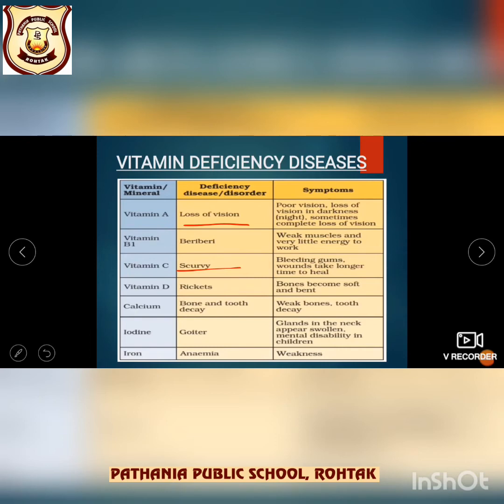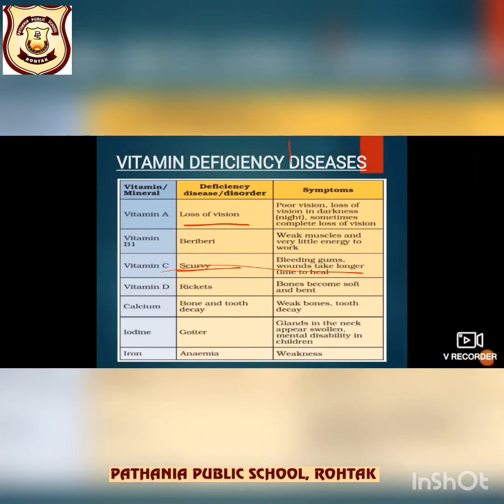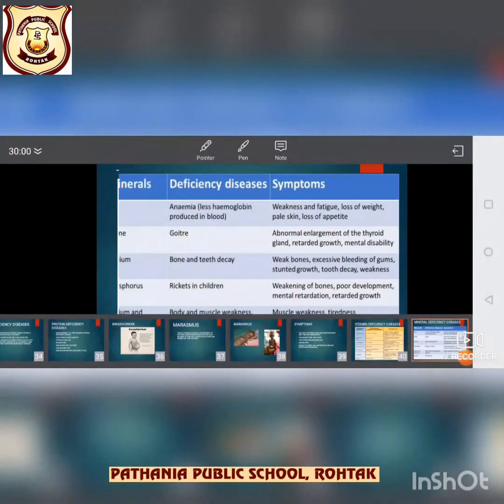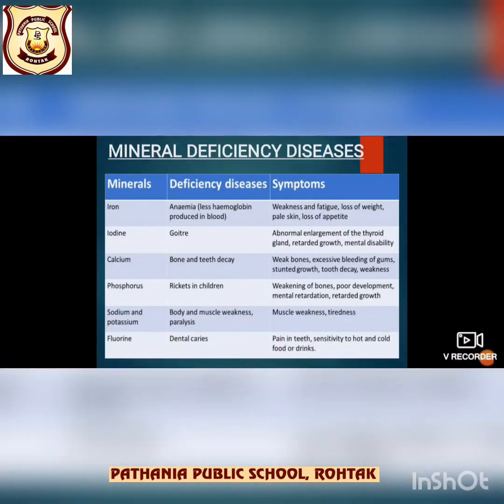Okay, so now mineral deficiency diseases. Let us see some mineral deficiency diseases. Okay. So, deficiency of various minerals in the human diet also gives rise to a number of diseases or disorders, जिसमें आपका goiter आ जाता है, anemia आ जाता है, right?